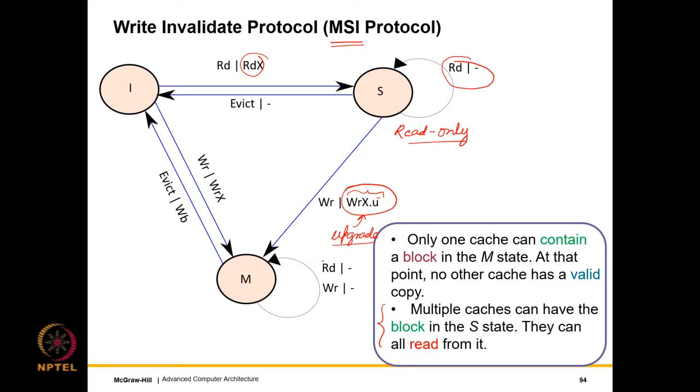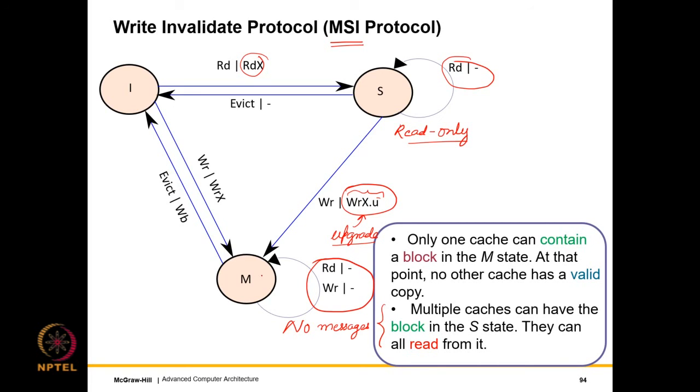And here is the fun part. In the modified state, we can continue to read and write. No messages are sent. So this makes this part of the protocol extremely power efficient. The reason being that we can continue to write in the M state without broadcasting a message. And broadcasting a message, as I made the point before, first power goes in the broadcast and second power goes in all the caches actually checking if the broadcasted address is there in their caches or not.